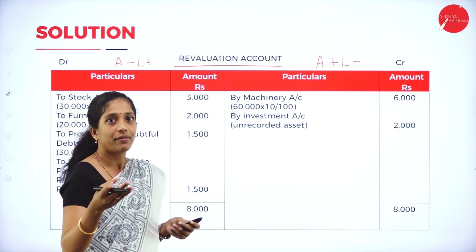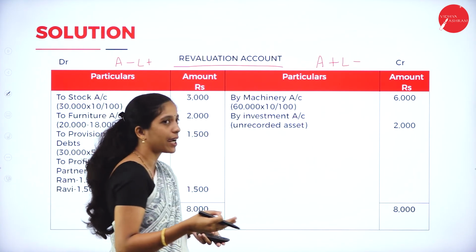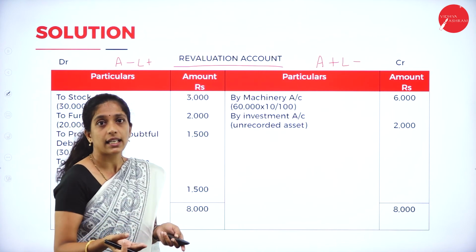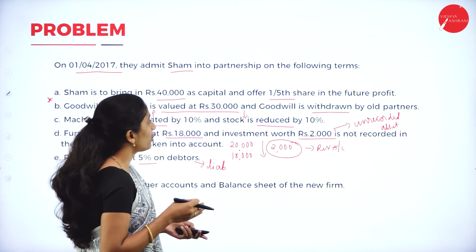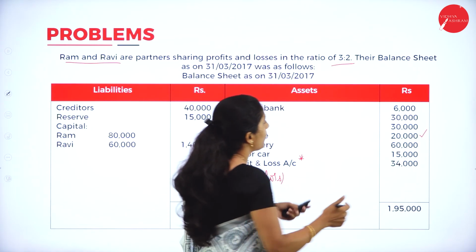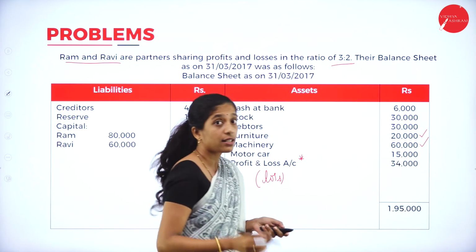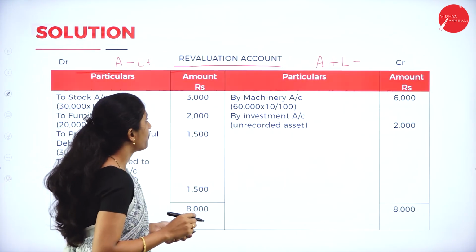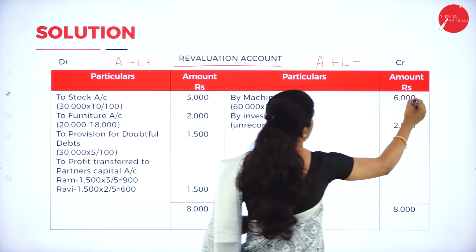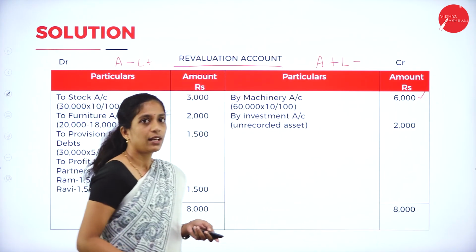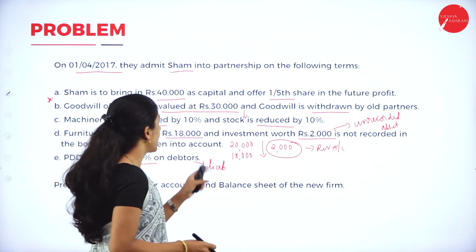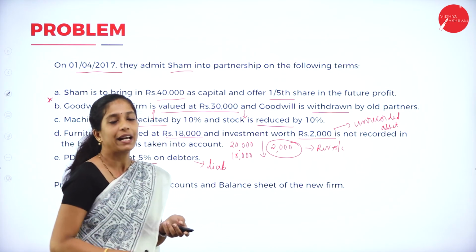So the asset value has increased, so we'll record it by machinery account. Go through the value of machinery. Machinery value is 60,000. So 60,000 into 10%. How much will you get? 6,000. Clear?